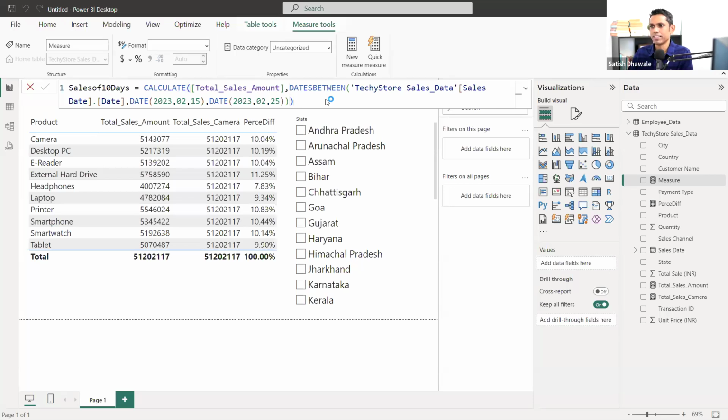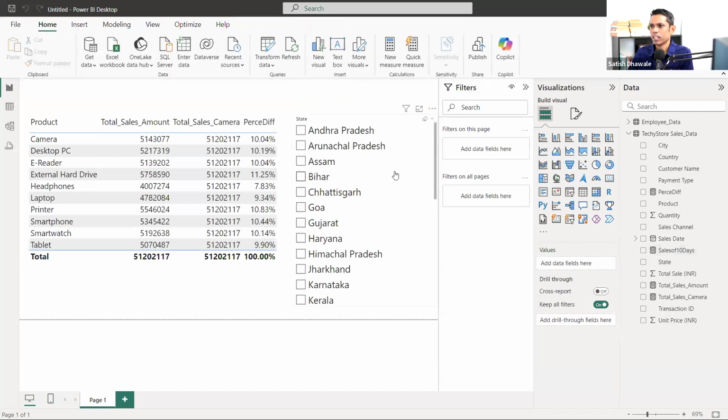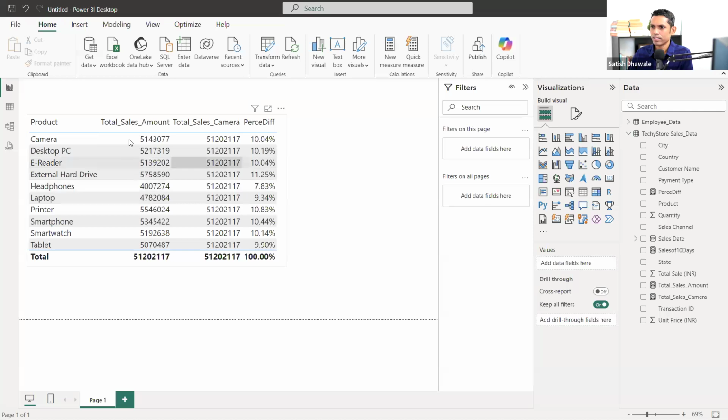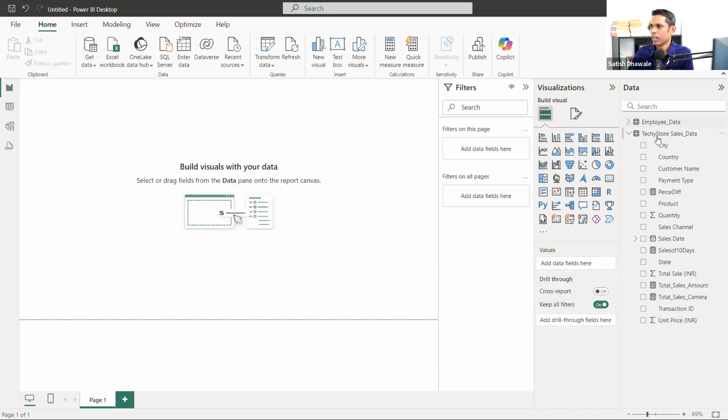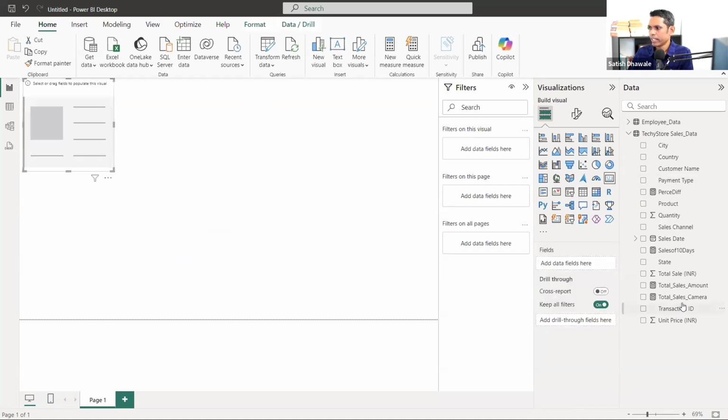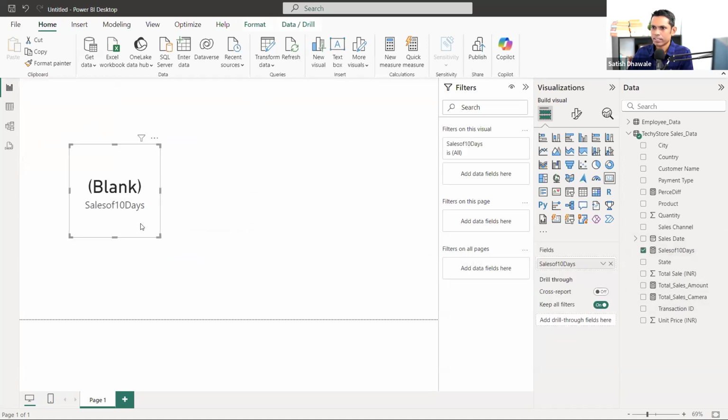Then I'll press the enter key. So now I'm getting enter. Let me do one thing. I'll just remove this slicer. I'll just remove this table even. I'll add one more card. Let me remove this. I'll add one card and I'll drag this new sales 10 days inside this. We are getting blank, so there is no sales, I think.